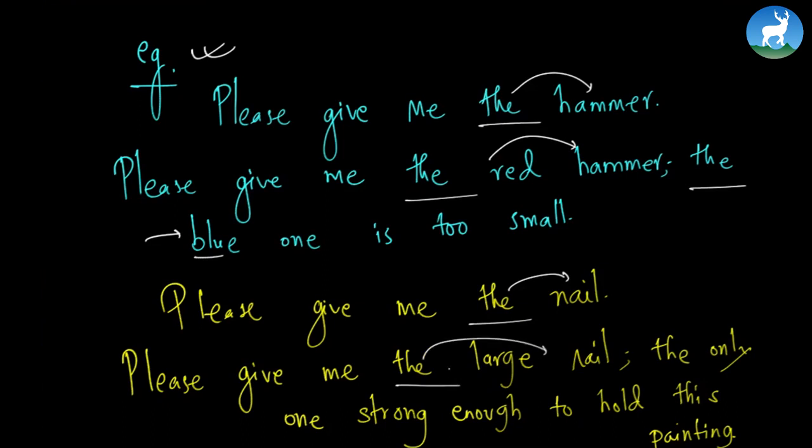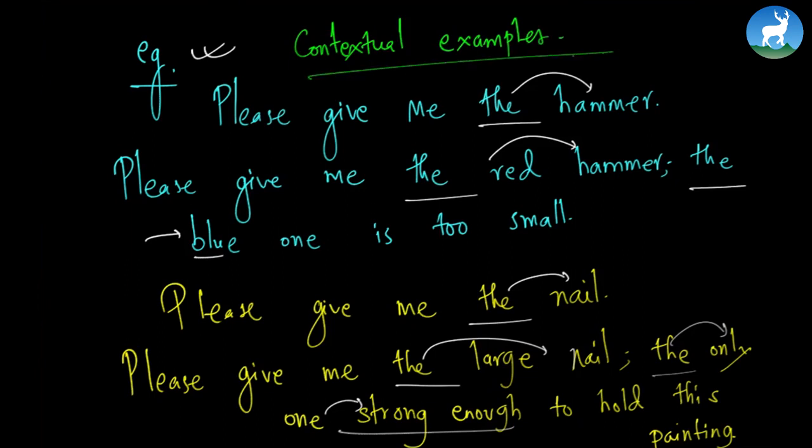There's an adjective before the word nail, and so we know what kind of nail the writer is talking about. The only one strong enough, so it's even defined in another clause. So these are some of the examples of the definite article that are used in context. So we've understood some contextual examples. By the way, English is all about learning how to use proper words in proper context.